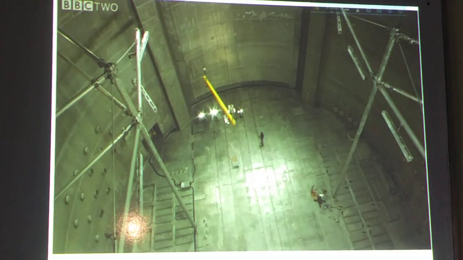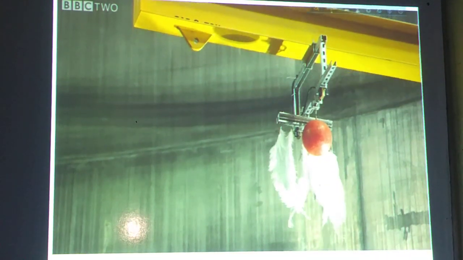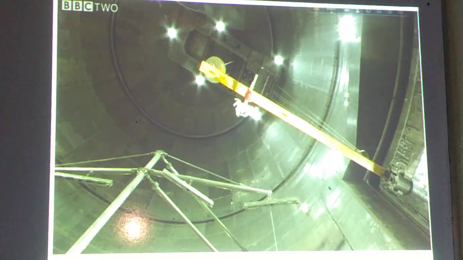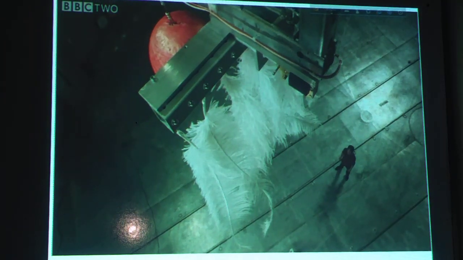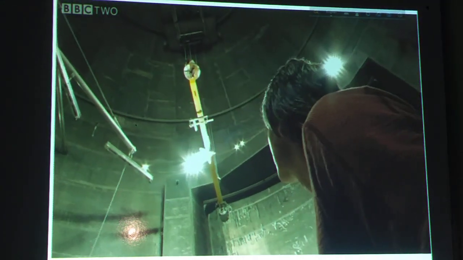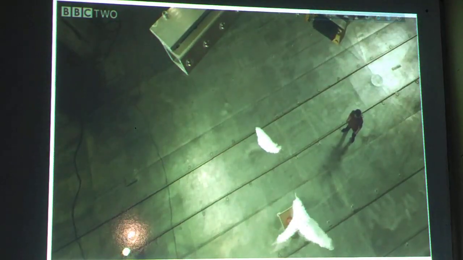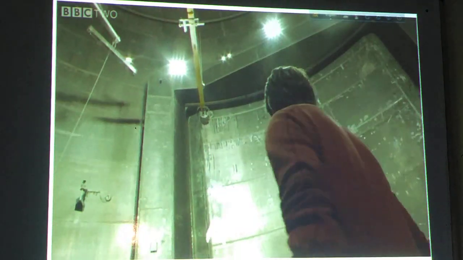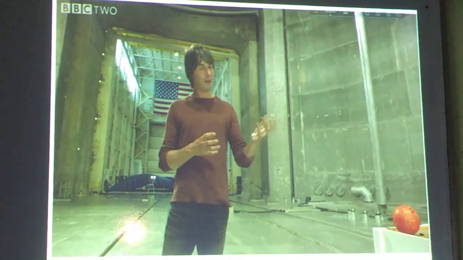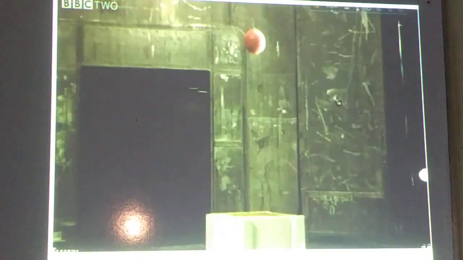Galileo's experiment was simple. He took a heavy object and a light object and dropped them at the same time to see which fell fastest. Now in this case, the feathers fell to the ground at a slower rate than the bowling ball because of air resistance.